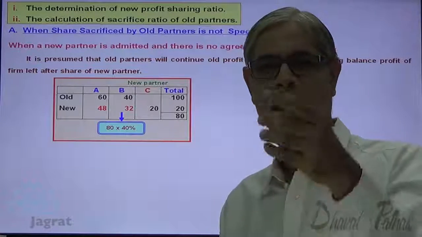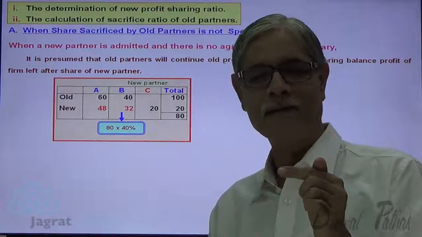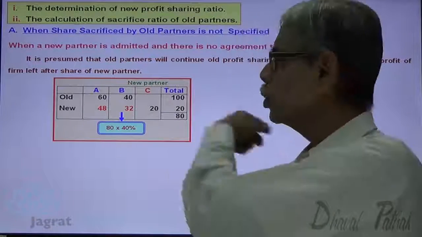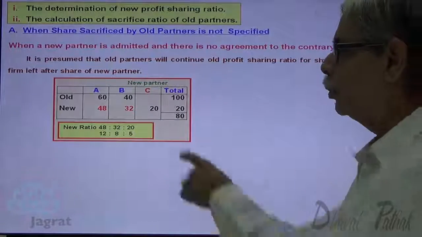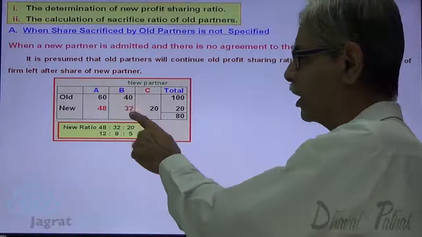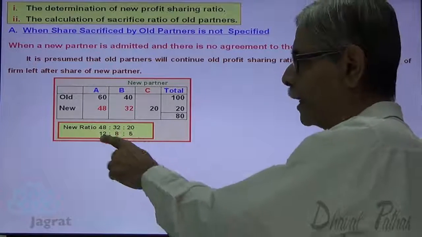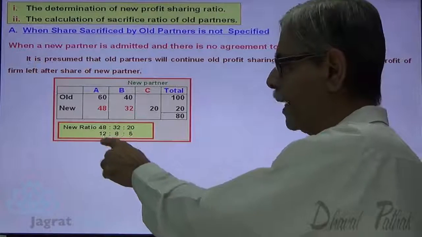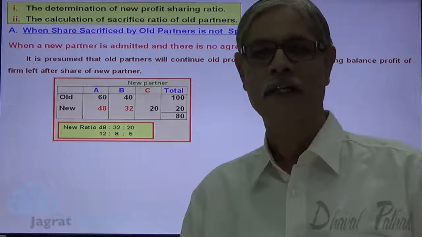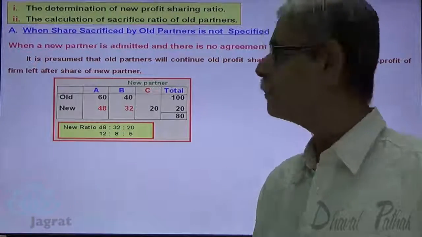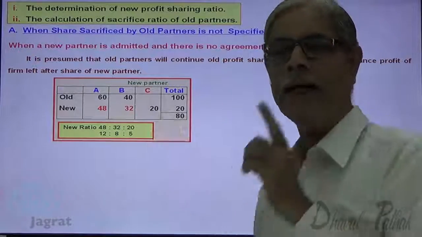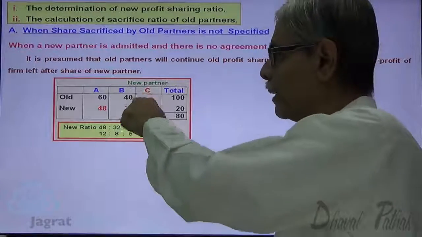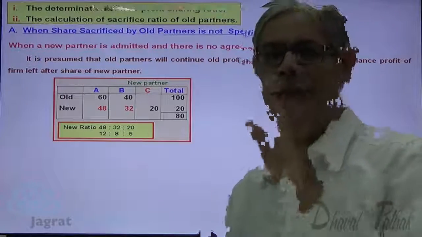What was his share before admission? 40%. What is his share after admission? 32%. What is the percentage sacrificed by him? 8%. So what is the new profit sharing ratio? New profit sharing ratio is 48 is to 32 is to 20. That means if you reduce these numbers in scale, 12 is to 8 is to 5 is the new profit sharing ratio. And what is the sacrifice made by A? Sacrifice made by A is 60 minus 48, 12, and 40 minus 32, 8 is the sacrifice of B.